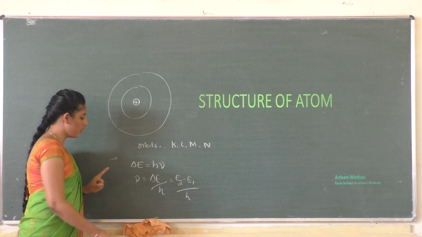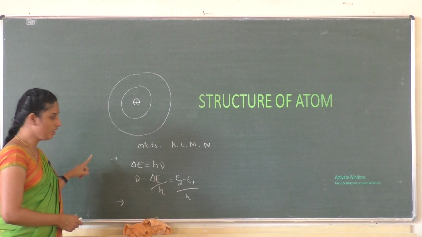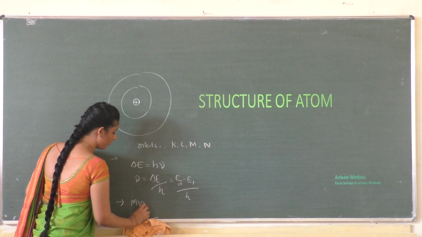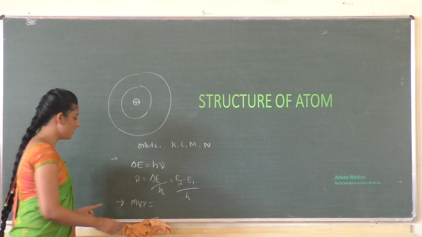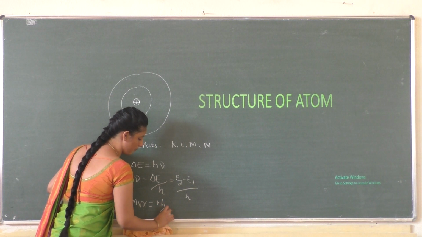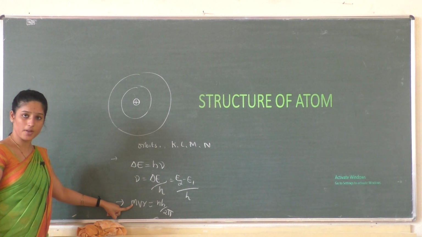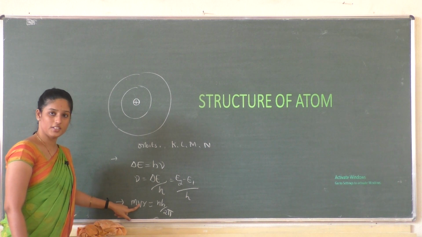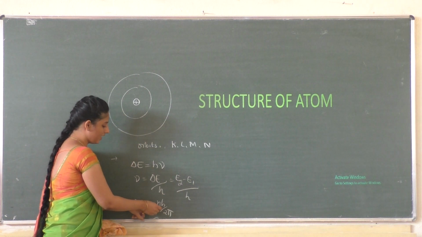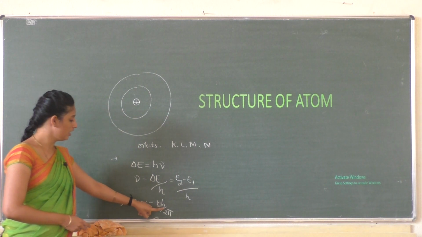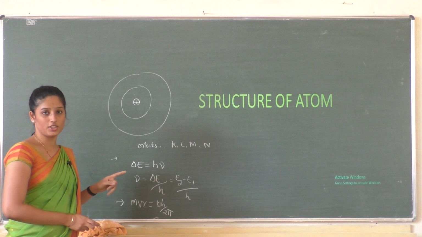The last point is about the angular momentum of the moving electron. The angular momentum of a moving electron in a particular orbit is given by the formula mvr is equal to nh by 2 pi, where m is the mass of the electron, v is its velocity, r is the radius of the particular orbit where the electron is present, n is the orbit number, and h is Planck's constant. So these are the important points of Bohr's atomic theory.